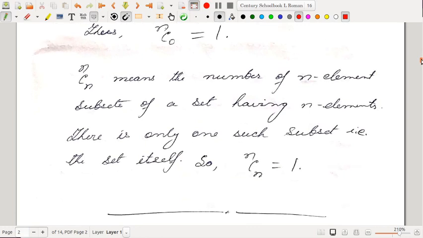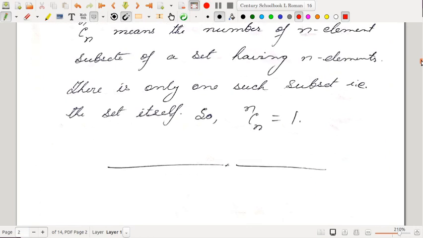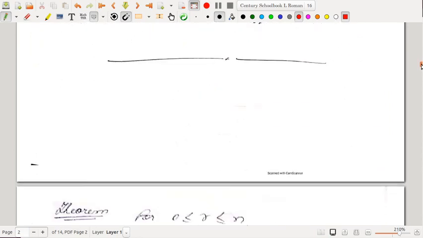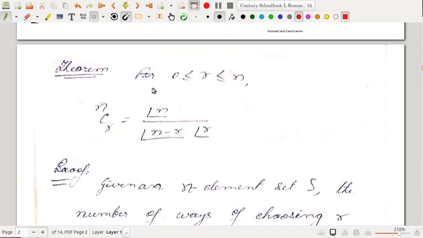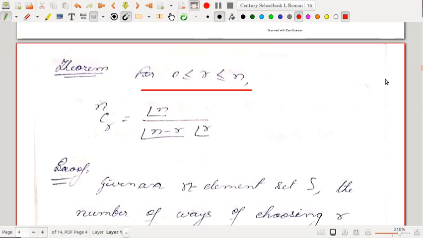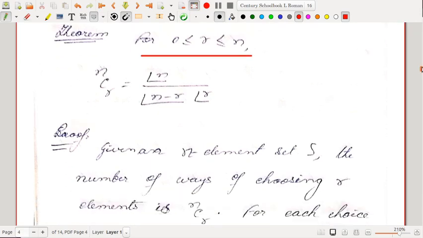NCN means the number of N element subsets of a set having N elements. There is only one such subset, that is the set itself. So NCN has to be 1, right? So NC0 and NCN have to be 1. And then we have this formula for 0 less than or equal to R less than or equal to N: NCR is factorial N divided by factorial N minus R into factorial R.